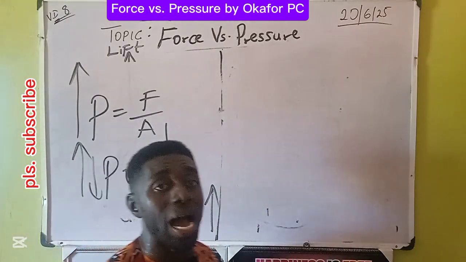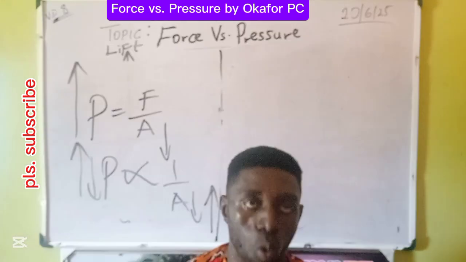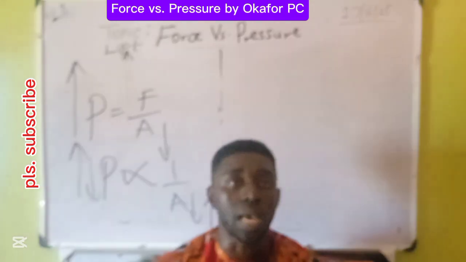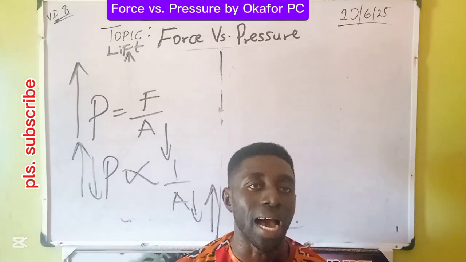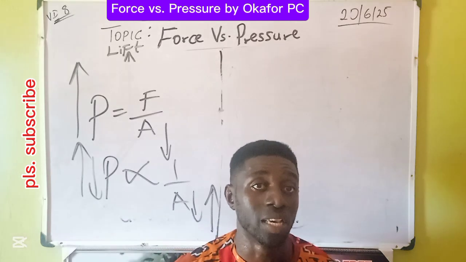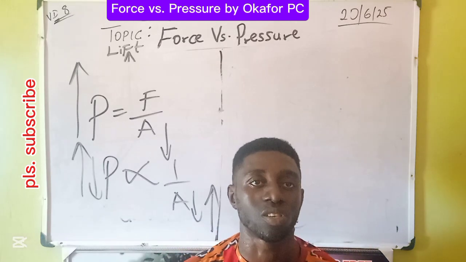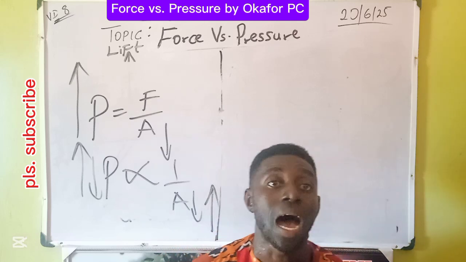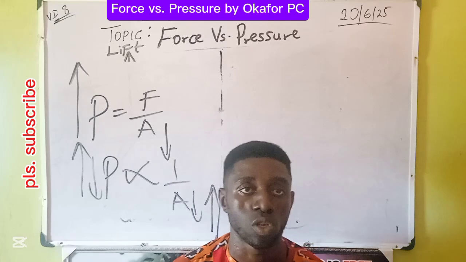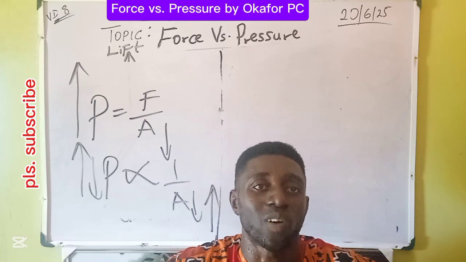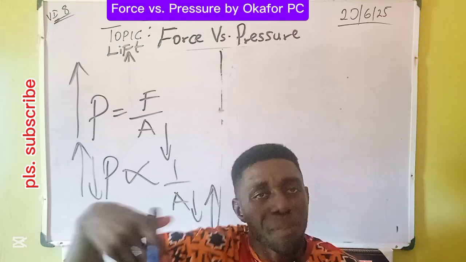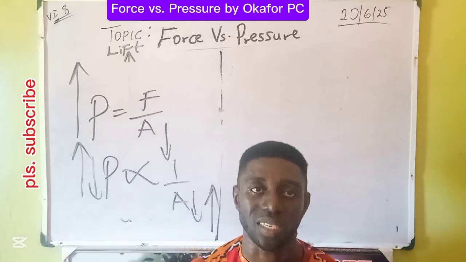Like we argued with the man on 2 feet, 1 foot and thereabouts. Recall, the same man was varying his pressure and area. The same man with the same body weight. Therefore, the weight is constant. The force is constant. Weight is a force. The same man on 2 feet, 1 foot, 5 toes, and 1 toe on a single foot is the same man. Therefore, the weight or the force is the same. Then our constant of proportionality here is the man, which is the force or the weight.